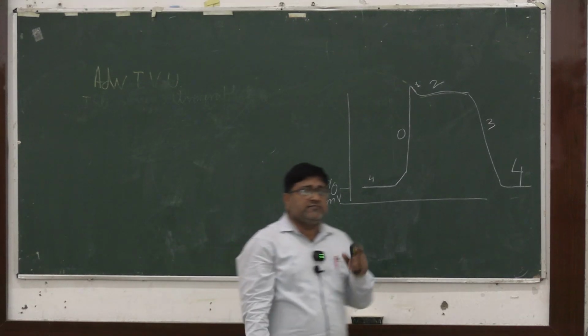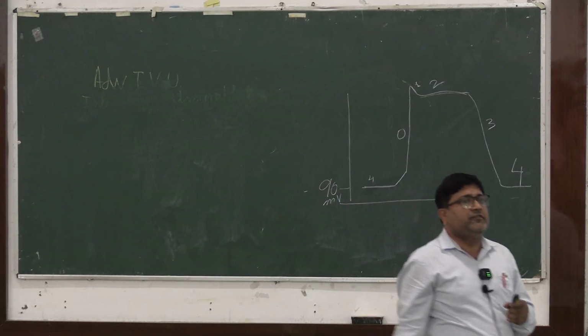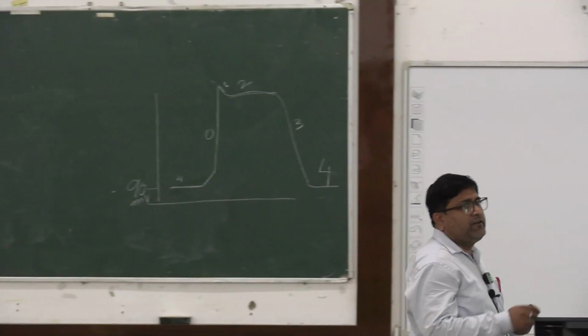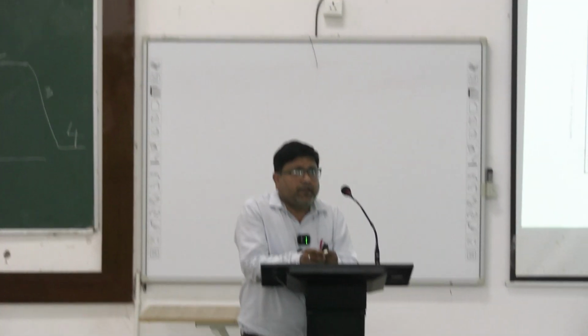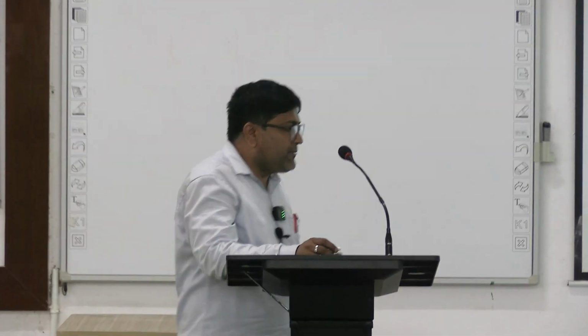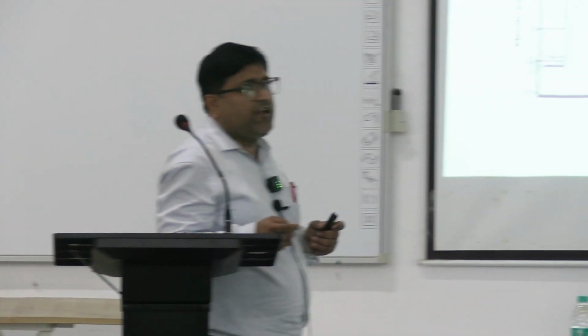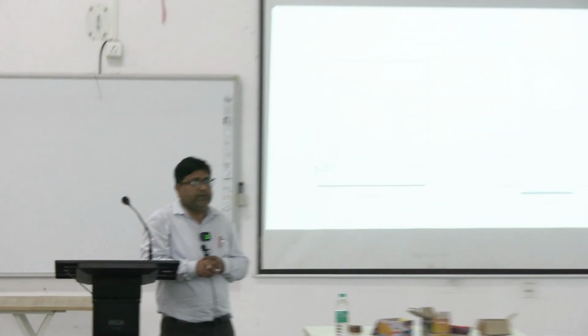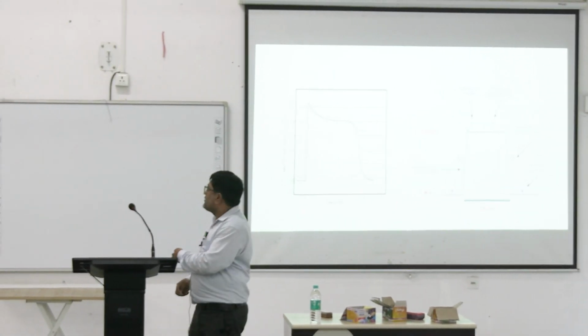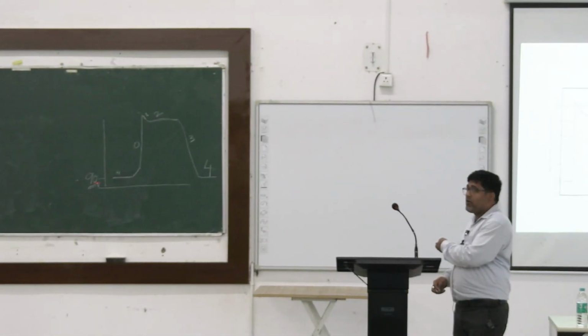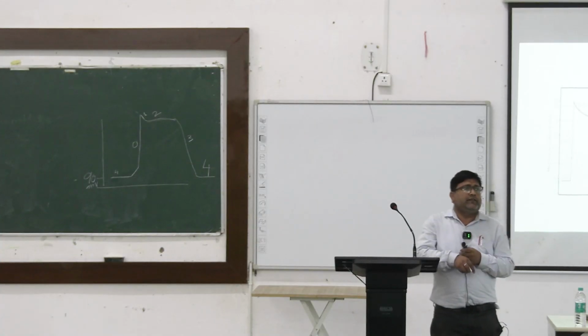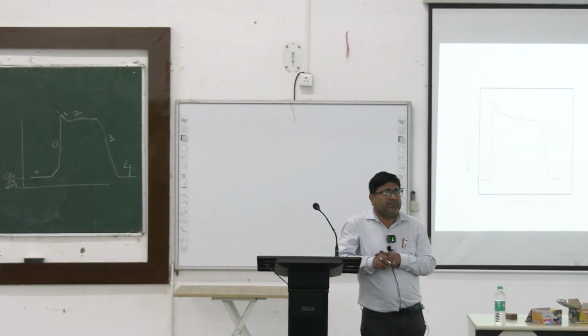Now, how does it differ from the action potential of the conducting cells? Anyone? What is the difference between the action potential of the contractile cells and the conducting cells of the heart? There is a normal action potential of the contractile cells, and in the conducting cells, what happens?